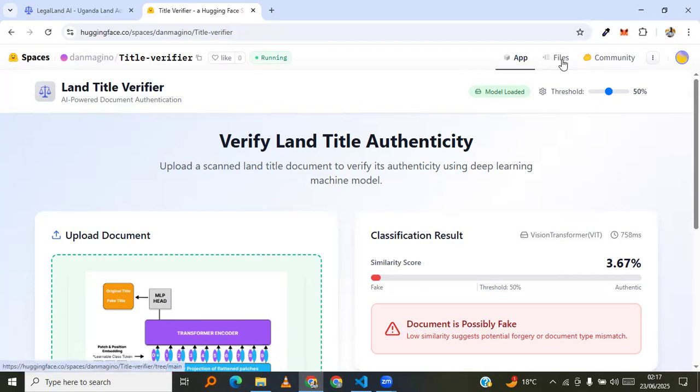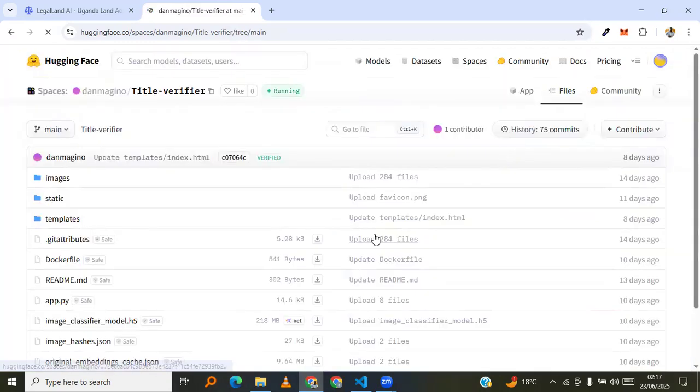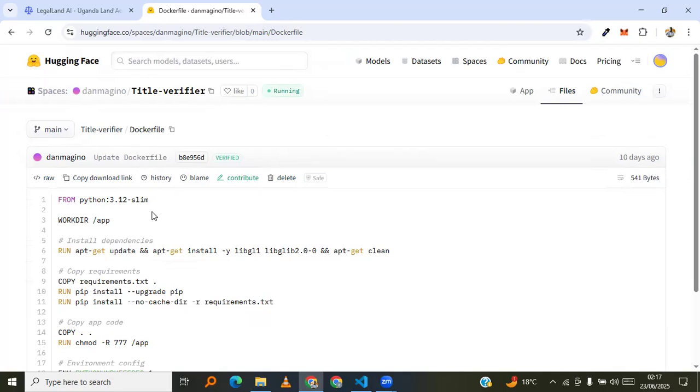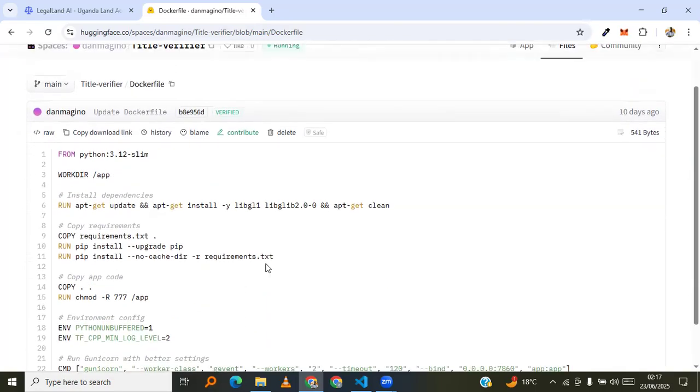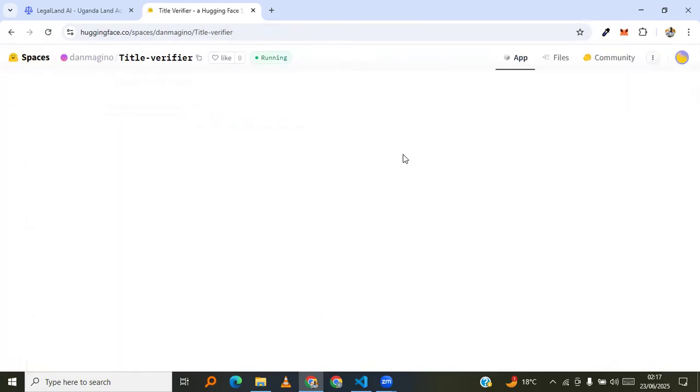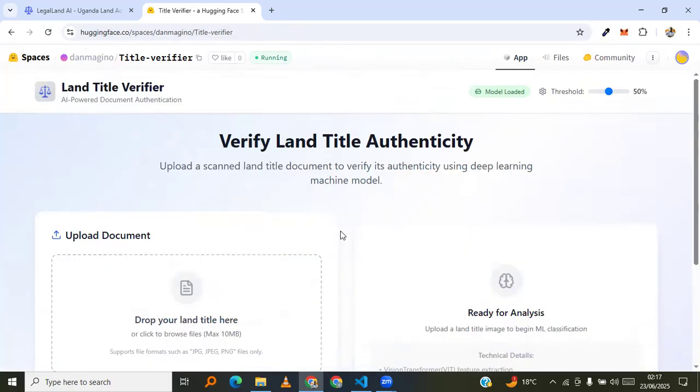You can even see this part here of the files. We're able to see that all these are the files that are here, and this is a Docker file here. The Docker file here is what we used majorly for containerizing this so that it's able to work. That's why it's running and it's working very well. So this is majorly it for this.